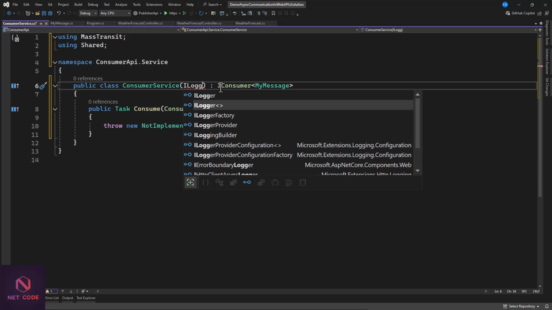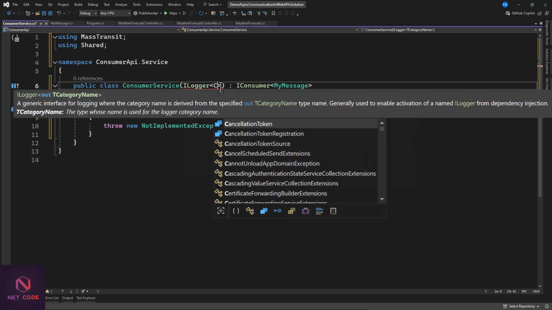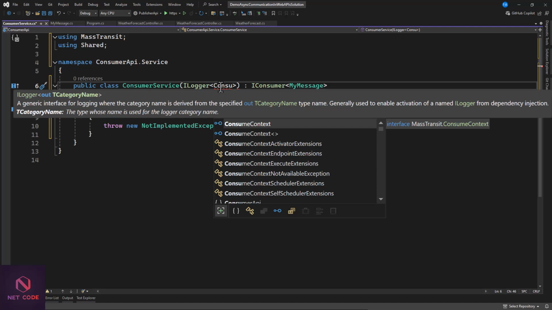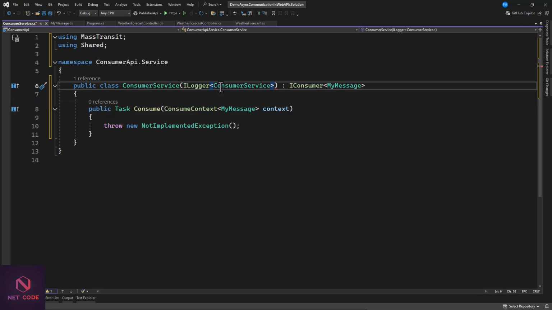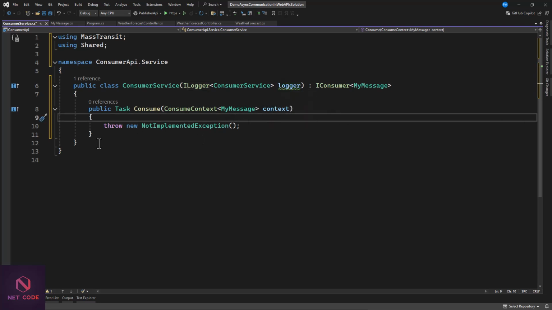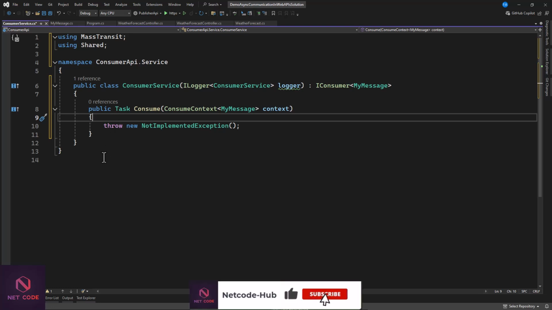Now this ILogger, let's see, this is consumer service. Then let's say this is logger. Now from this logger, what are you going to do? We're going to have this in the form of string, right? Because it's a list. So either we just display it in the form of a list, or we can visualize this in the form of object. Then we can display that. Well, we can do any of them. Okay, so let's try to display it in the form of a list like that, because we're going to retrieve it in the form of a list. That's a string format. So let's do that.